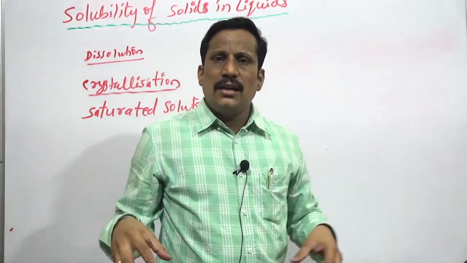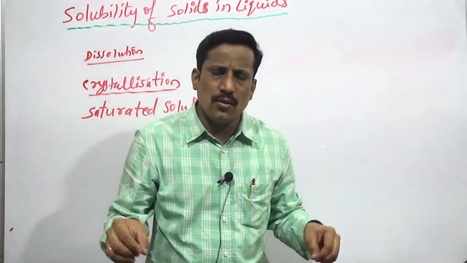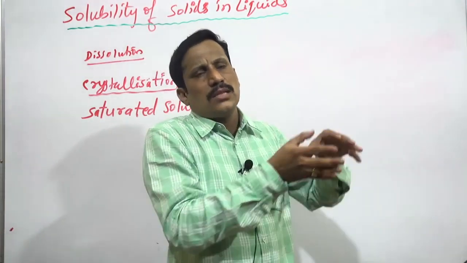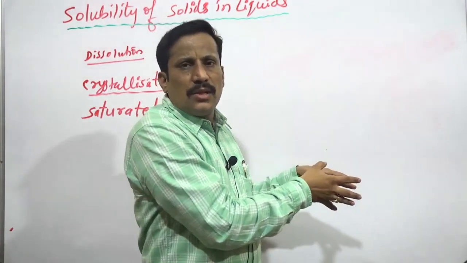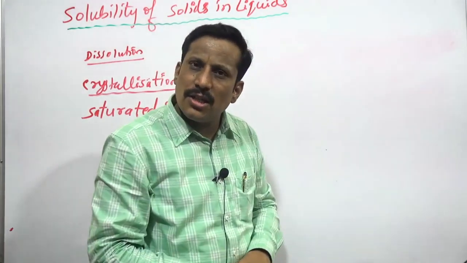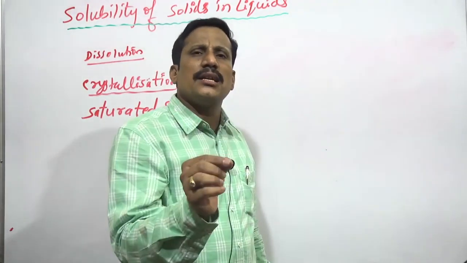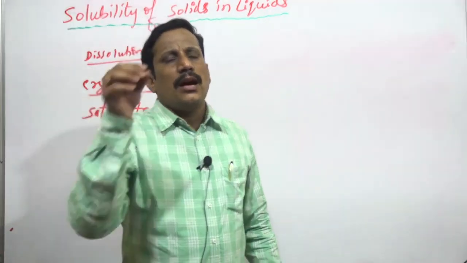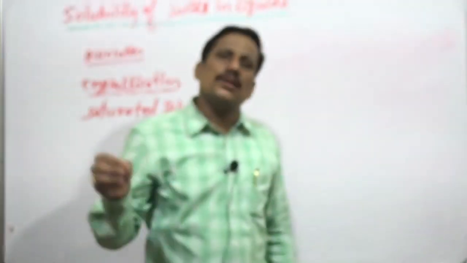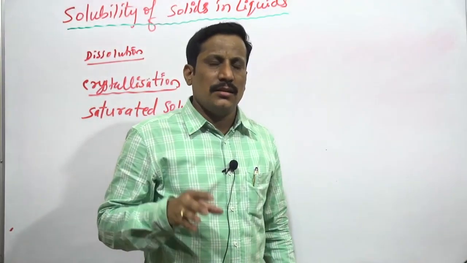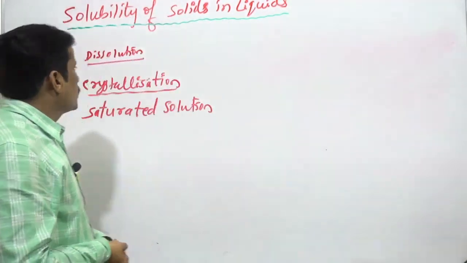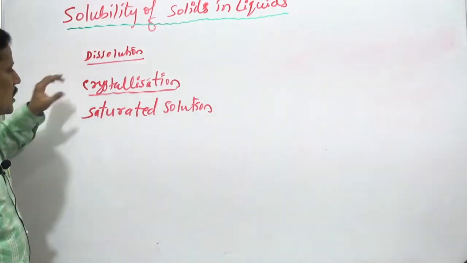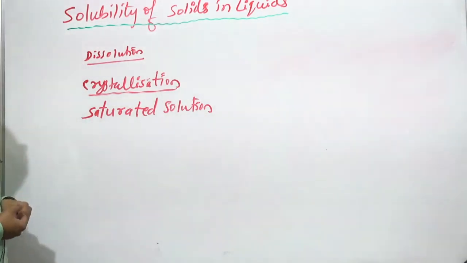Crystallization, in a dissolved solution, is when the solute particles collide with each other and get separated from the solution. Saturated is a state at which further dissolution of solute does not happen and the solute remains as it is. So these are the basic words: dissolution, crystallization, and saturated state.